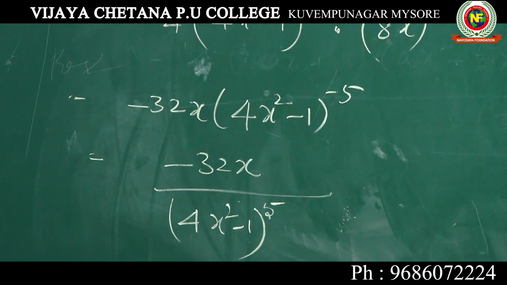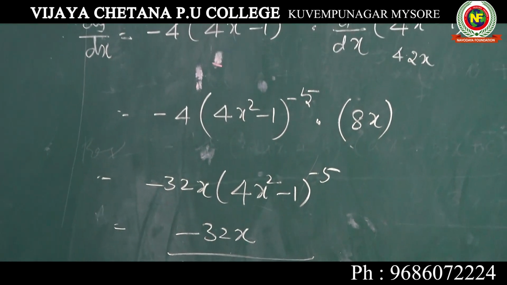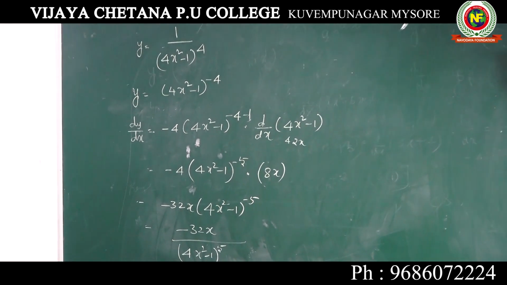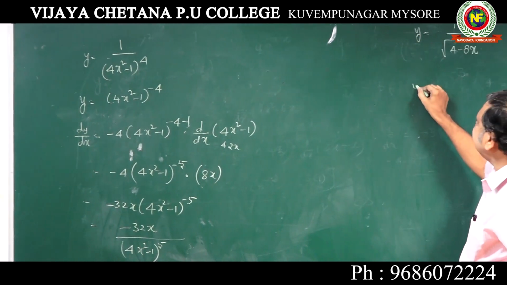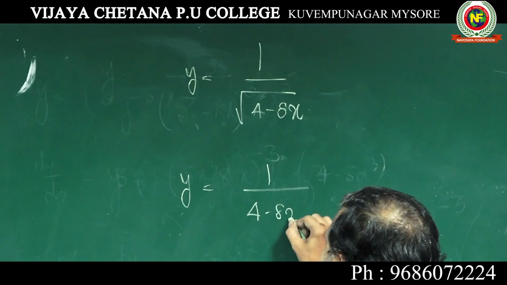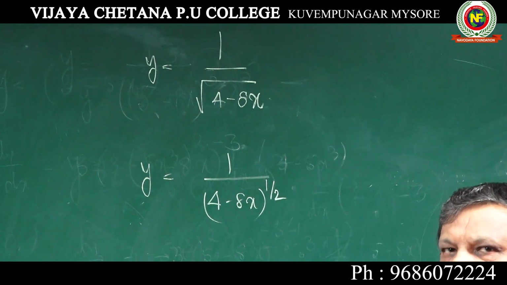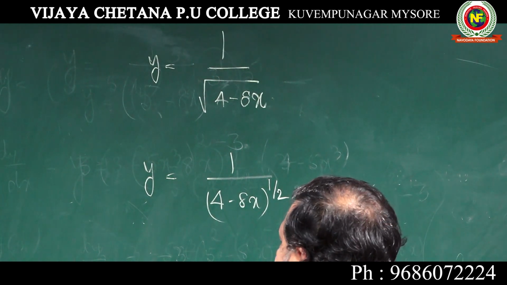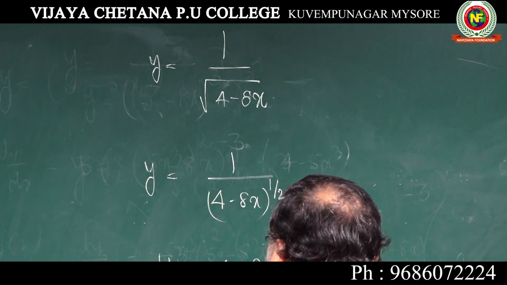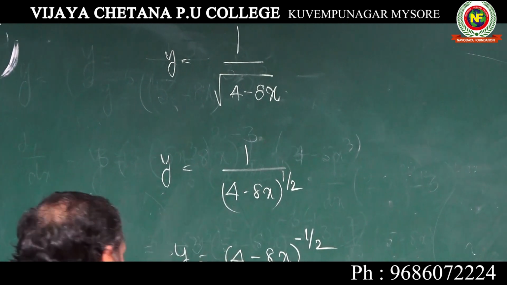Suppose it is like this, differentiate 1 over root of 4 minus 8x. What should you do? Root means the power of half, so y is equal to 1 over (4 minus 8x) to the power of half. Now bring it up: y is equal to (4 minus 8x) to the power of minus half.